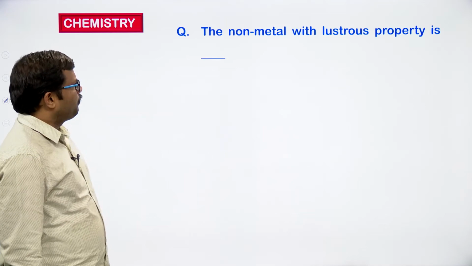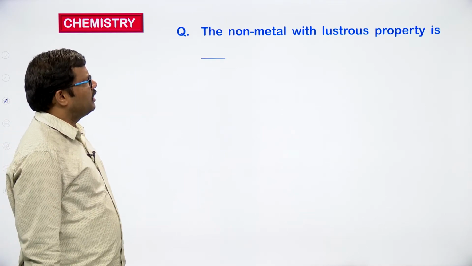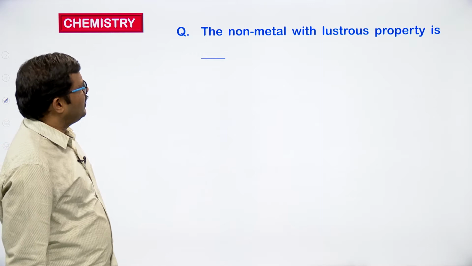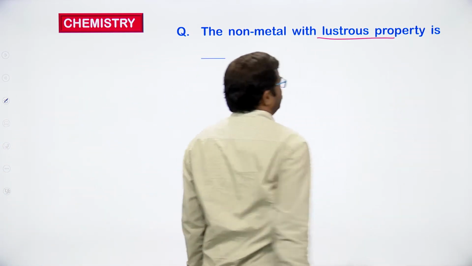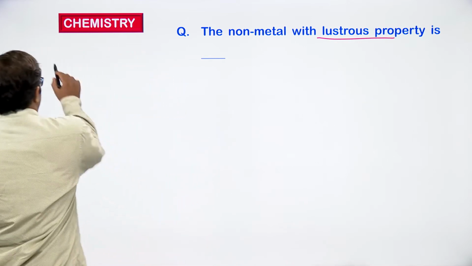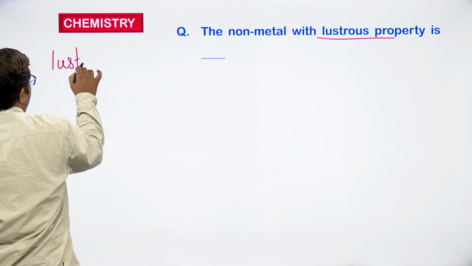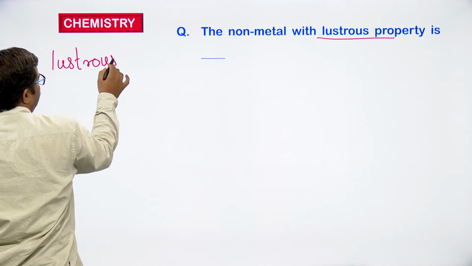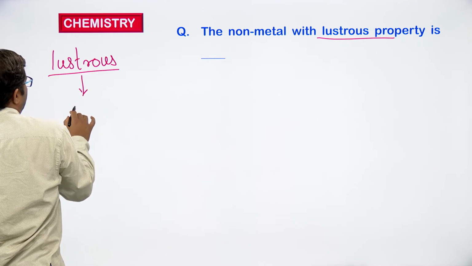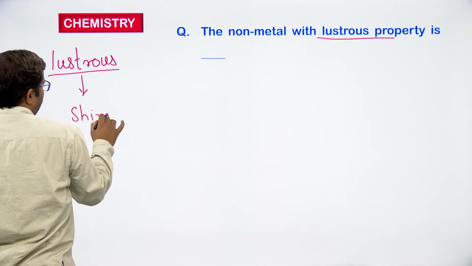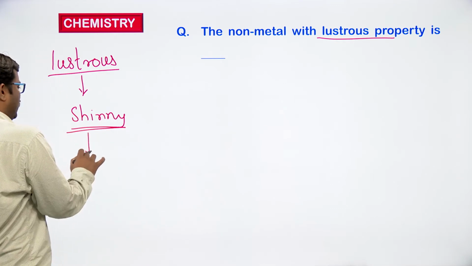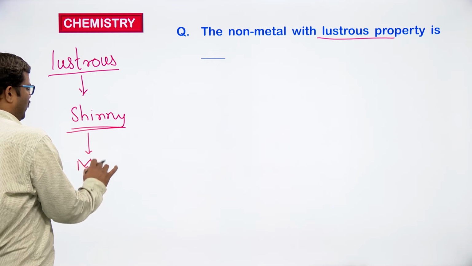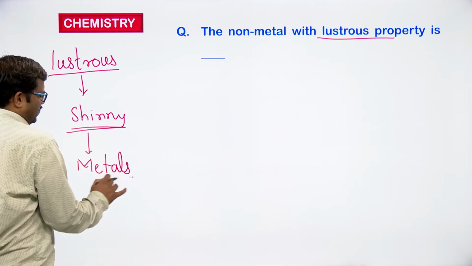Next one: the non-metal with a lustrous property is, the non-metal which is going to have lustrous property. What is lustrous property? Lustrous property means the shiny nature. Generally, shiny nature is possible with metals; metals are capable of exhibiting the shiny nature.